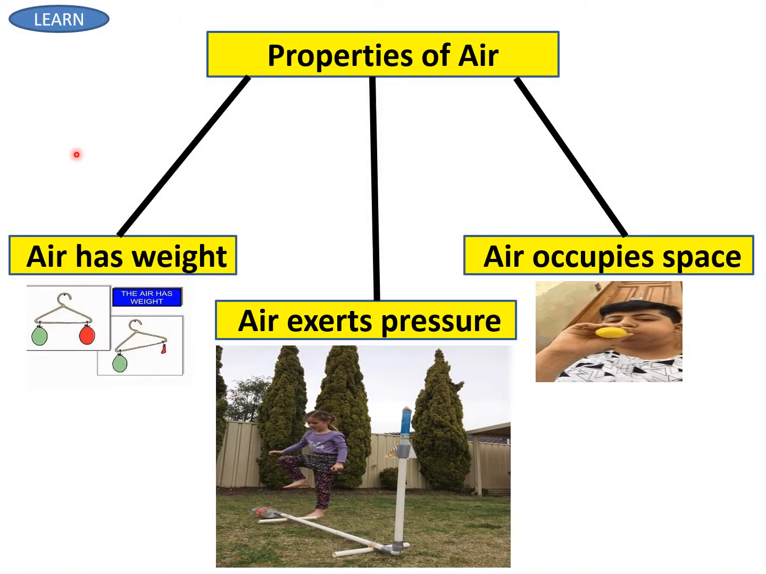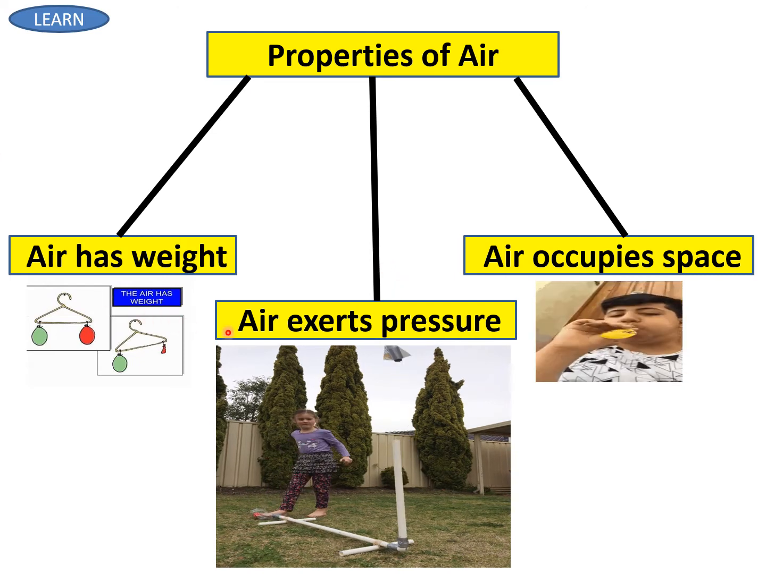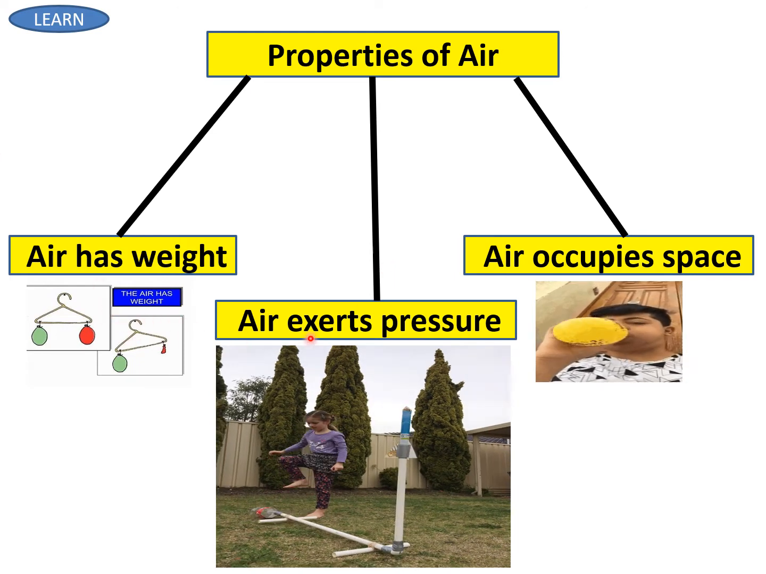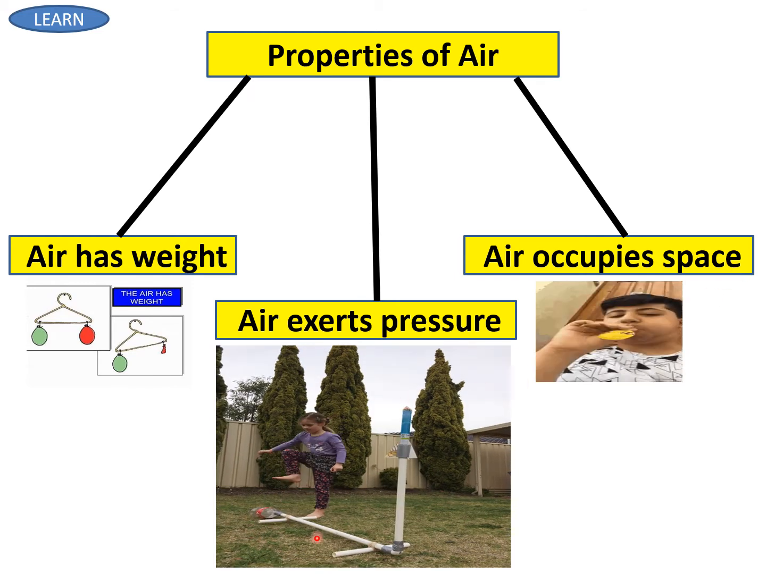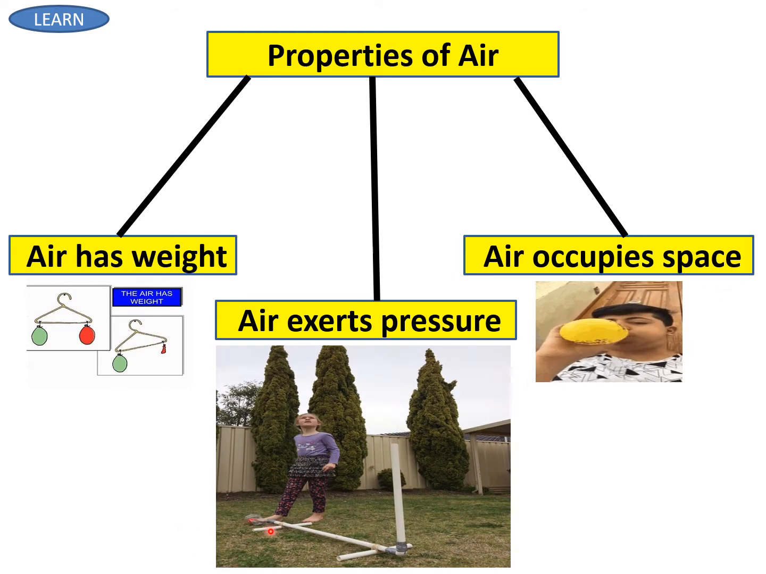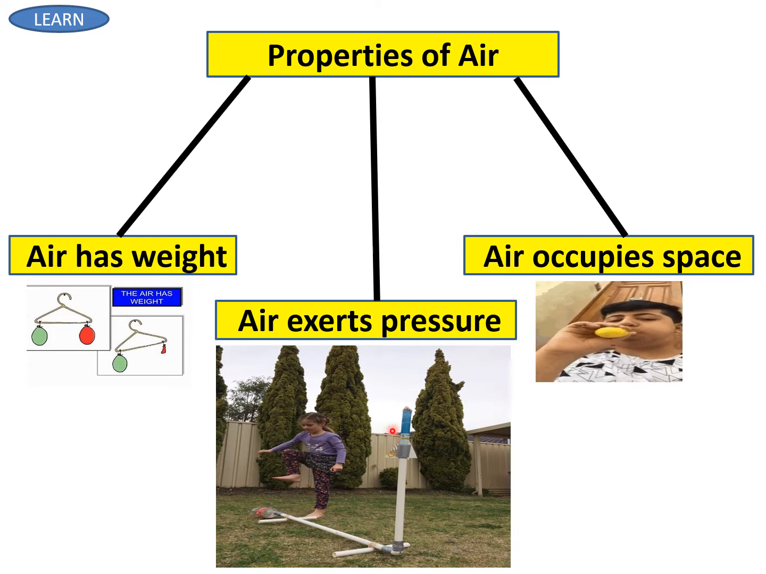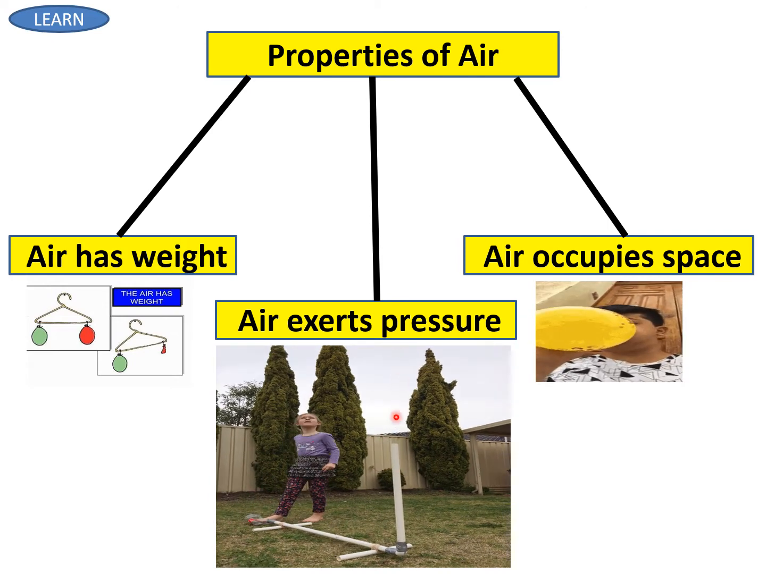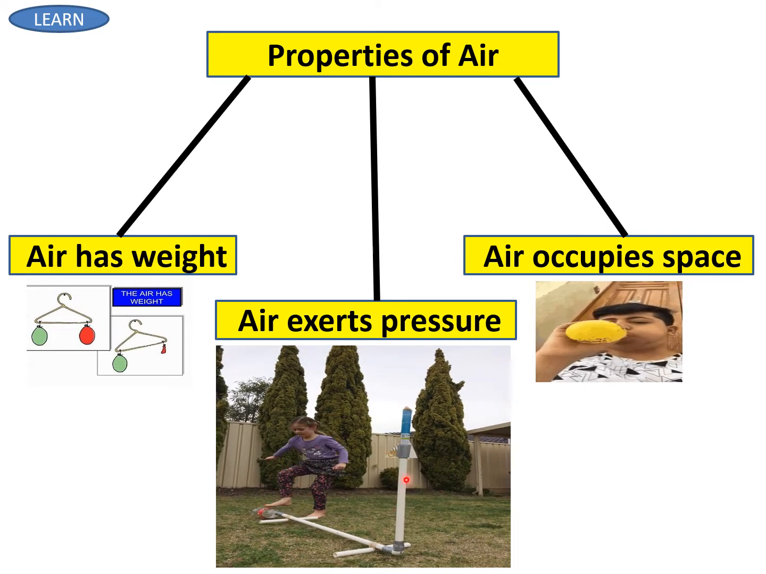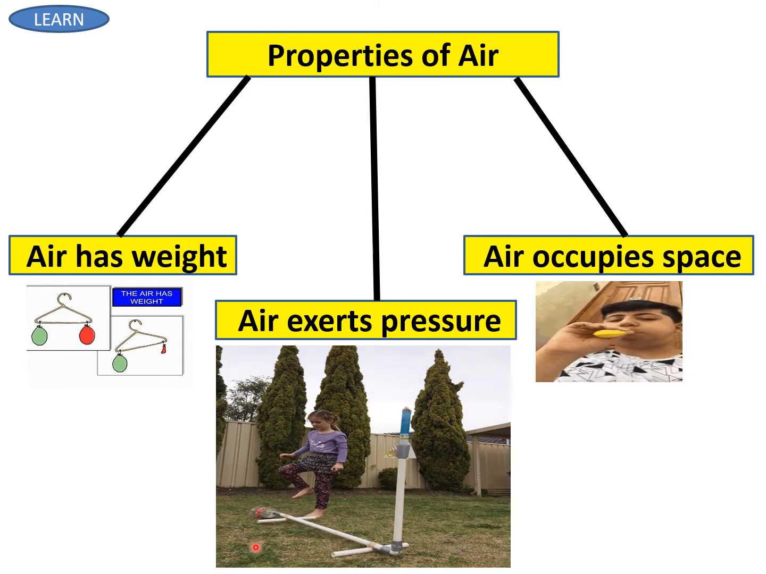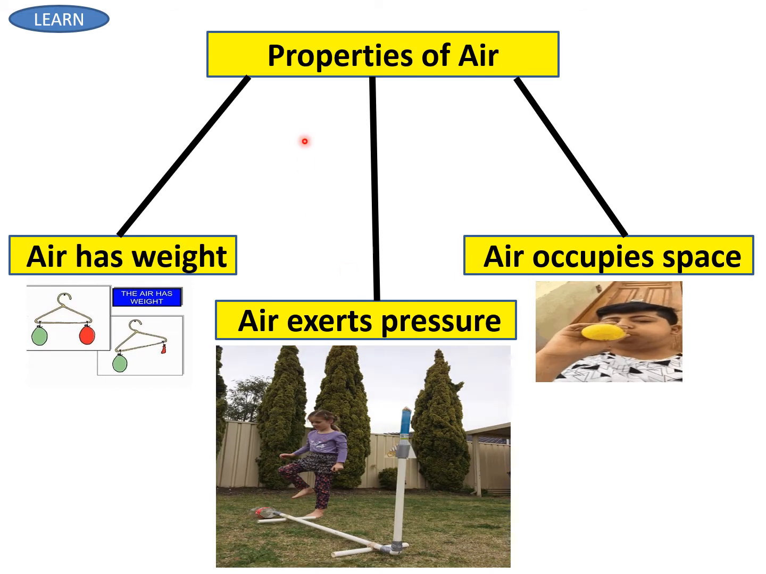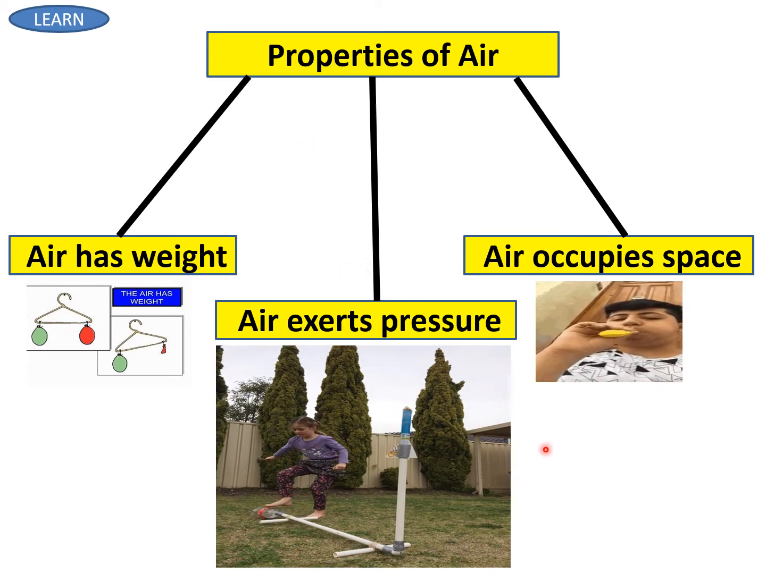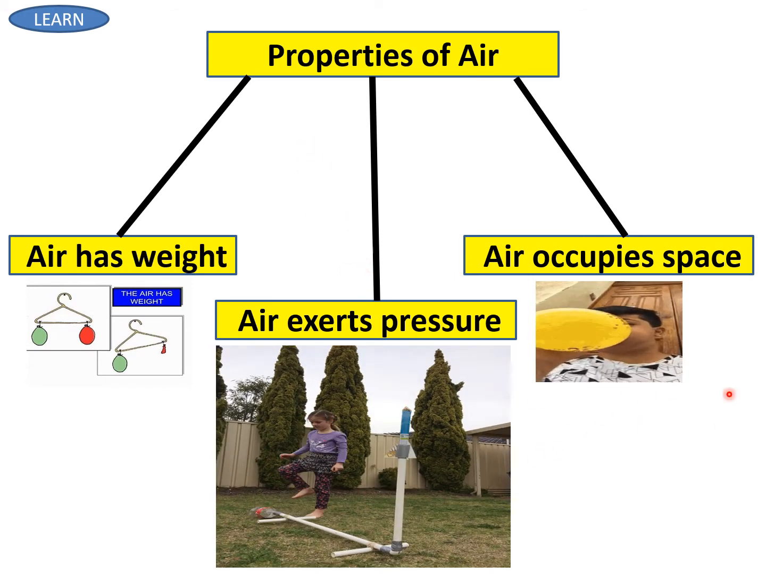Then you have to learn these properties of air. There are three properties. Air has weight, air exerts pressure, and air occupies space. For air exerts pressure, one more example is here. You can see this girl. There is air inside this pipe, and this rocket is there inside it. When she is putting pressure from here, the air is putting pressure this side, and this aeroplane is flying. So this is also an example of air pressure.